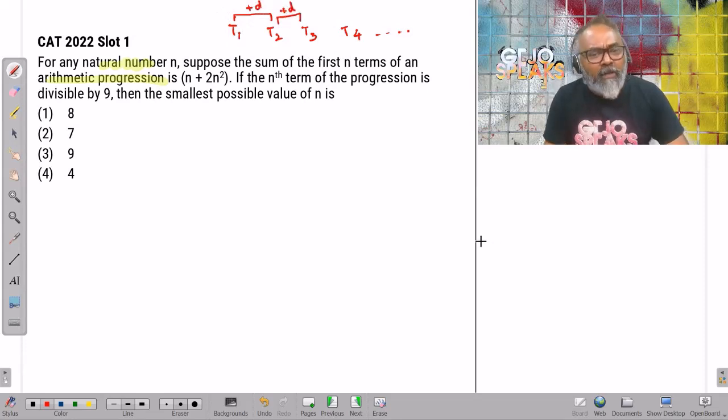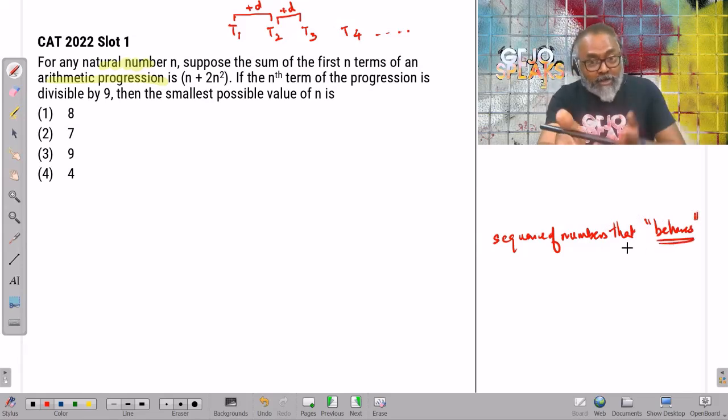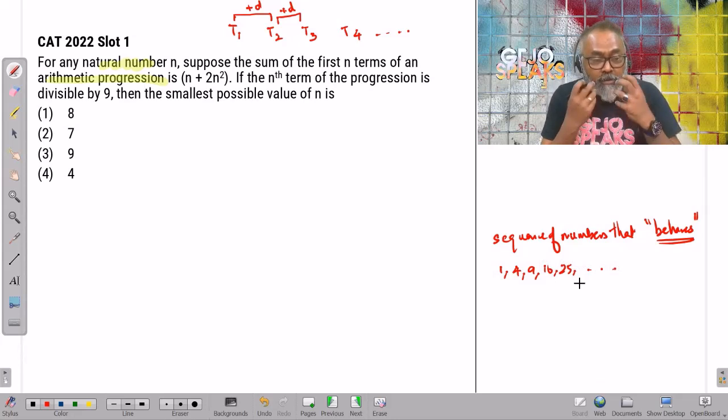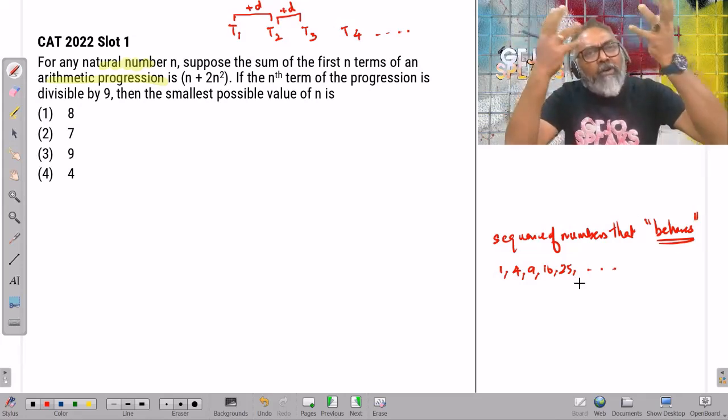So can I simply say that an arithmetic progression is nothing but a sequence of numbers that behaves? I'm using the word behaves. It's behaving. Let's look at another sequence of numbers: 1, 4, 9, 16, 25. It's a sequence of numbers that behaves in a constrained manner. Think about, for example, cyclicity. You've learned cyclicity as a sort of different concept, right?